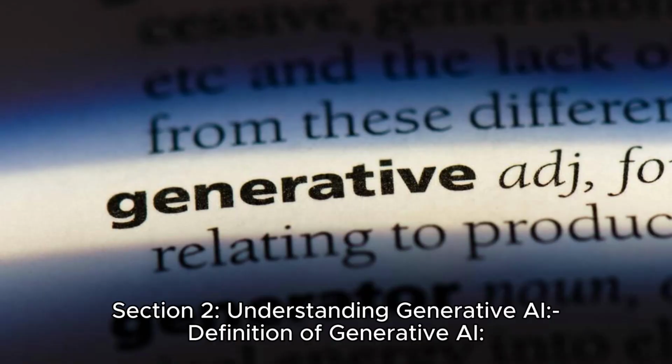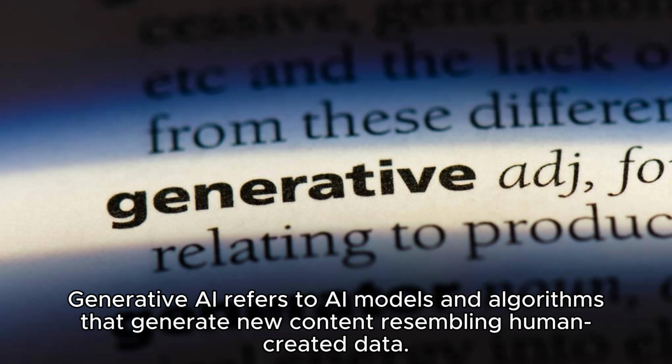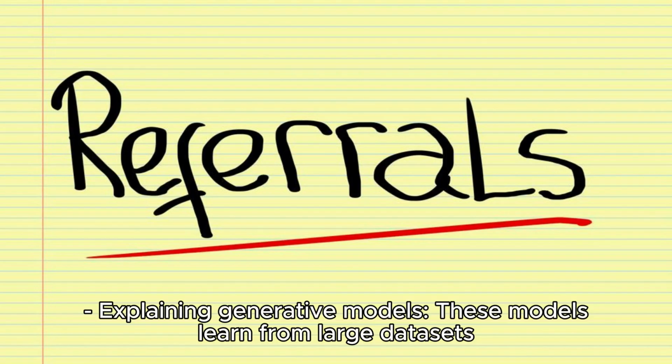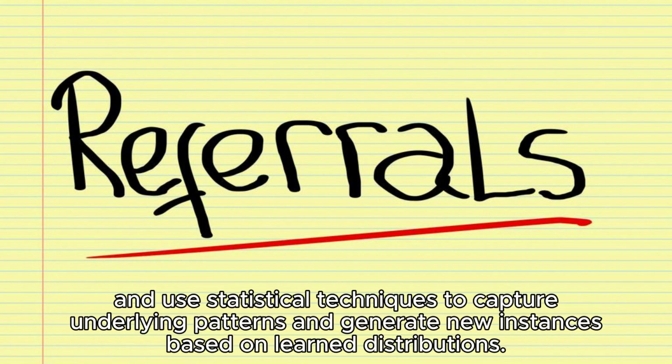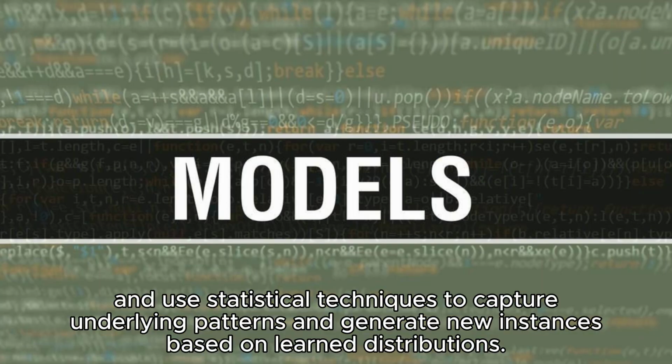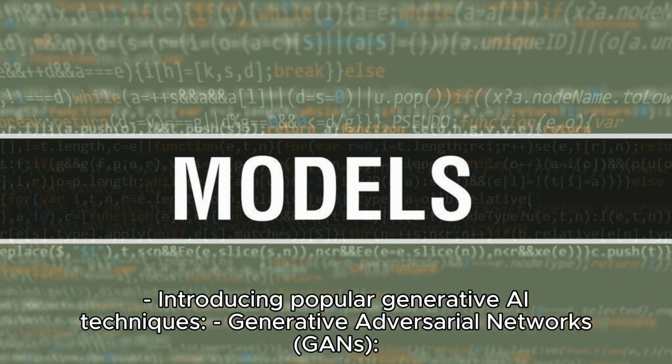Definition of generative AI. Generative AI refers to AI models and algorithms that generate new content resembling human-created data. Explaining generative models. These models learn from large datasets and use statistical techniques to capture underlying patterns and generate new instances based on learned distributions. Introducing popular generative AI techniques.